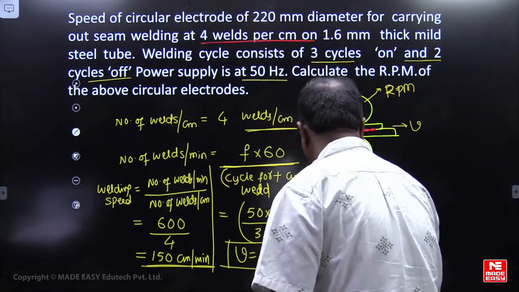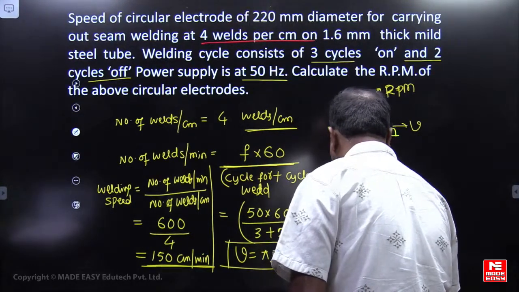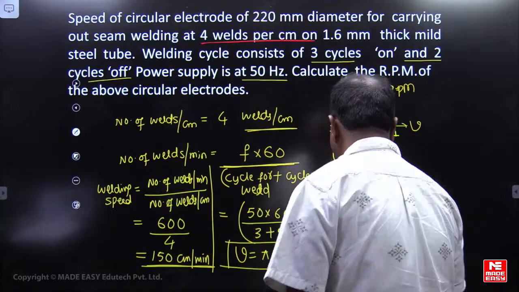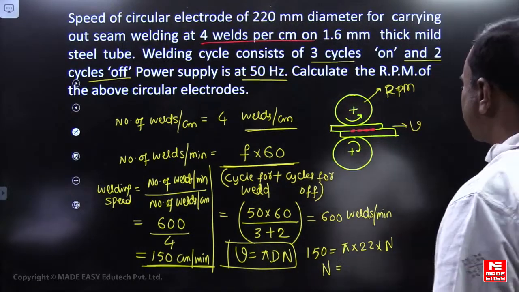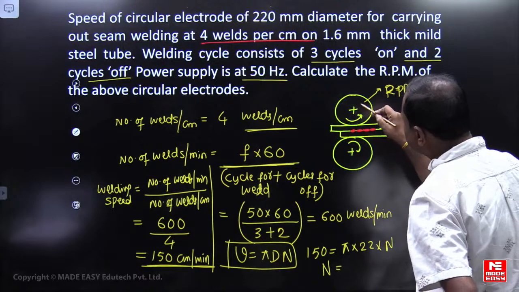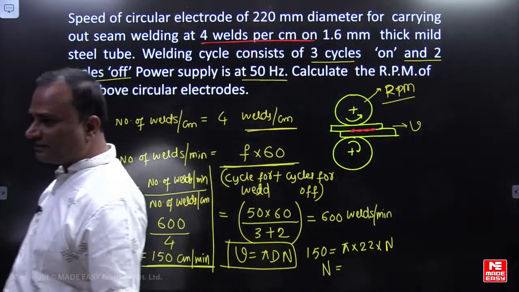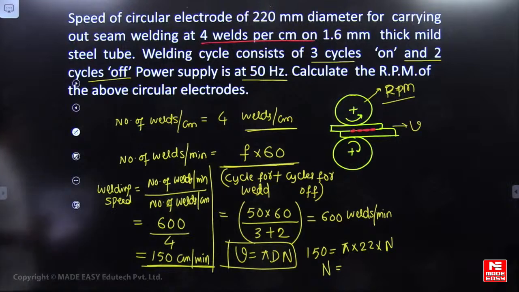This is centimeter. So 22 centimeter into rotational speed n. So what is the rotational speed? Please tell me. What is the rotation? Because this linear welding speed of the workpiece will be equal to rotational speed of the roller. So what should be the N value here?